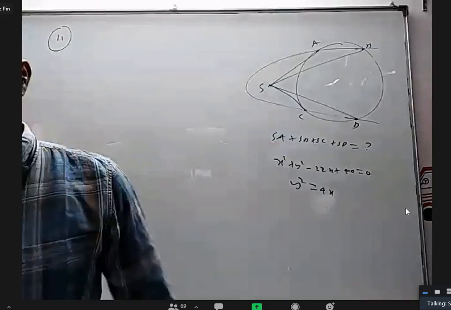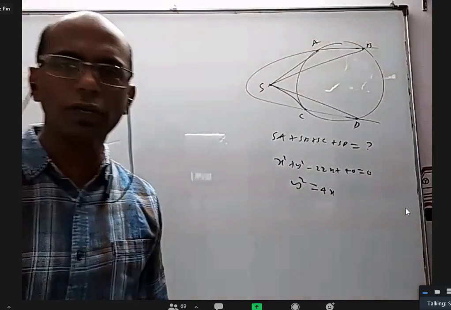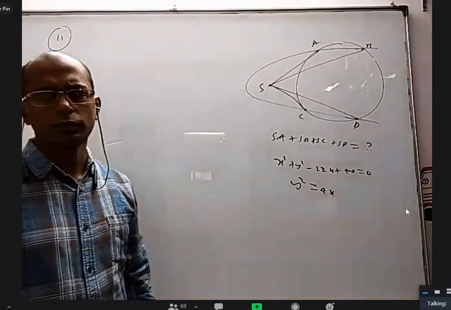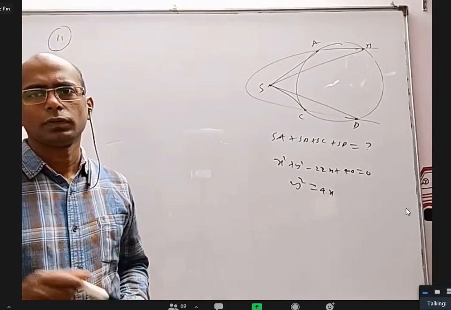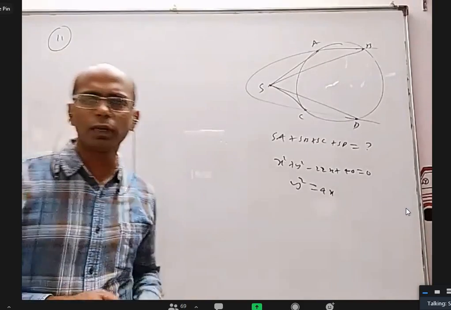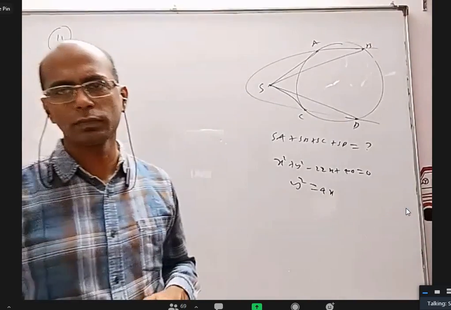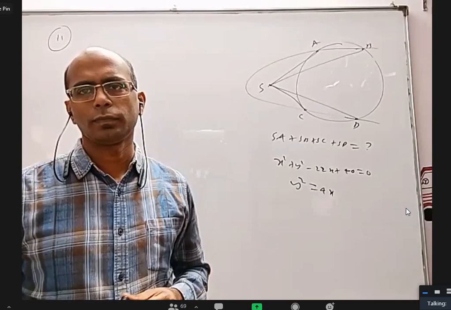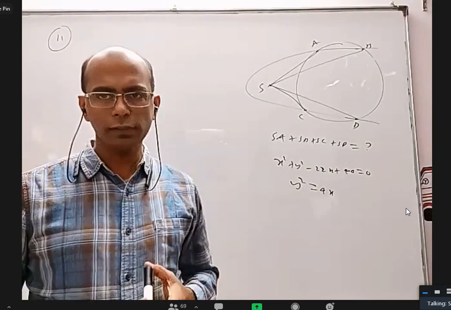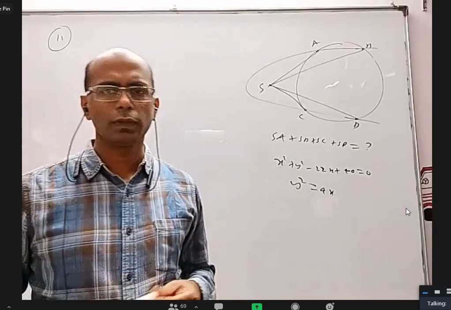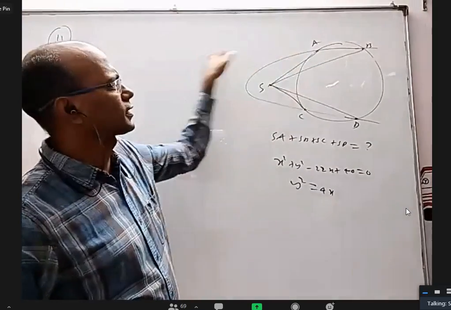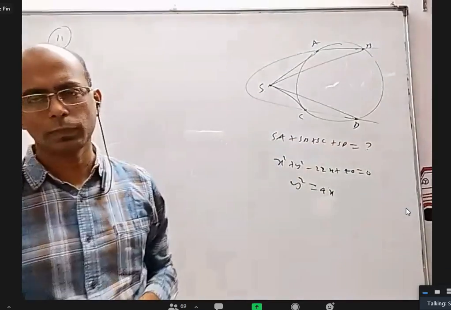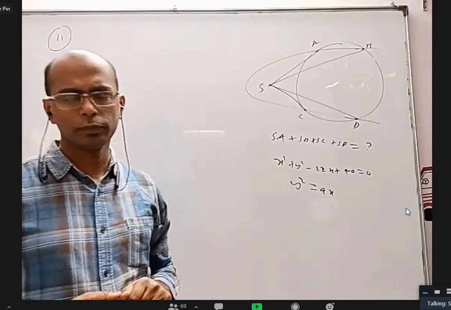Regarding focal distance of any point on the parabola, we have only one formula. What is that? If the x coordinate of a point on the parabola is x, what is the focal distance? x plus a, right? We proved how distance to focus is the same as distance to directrix, and that is directly x plus a. As simple as that.